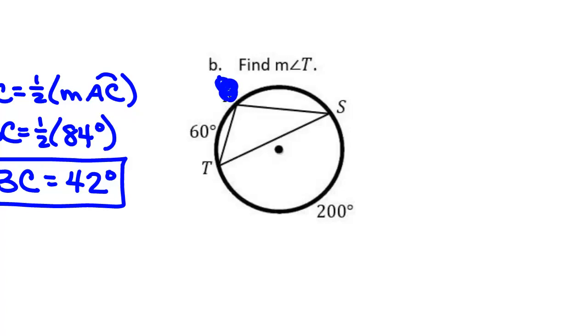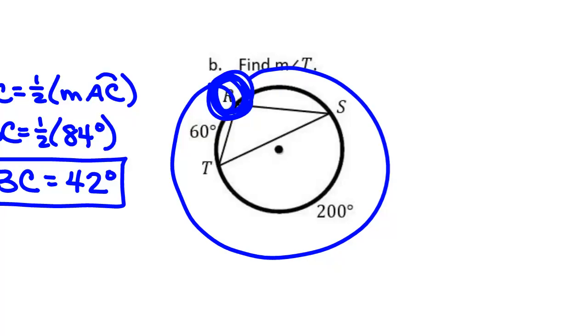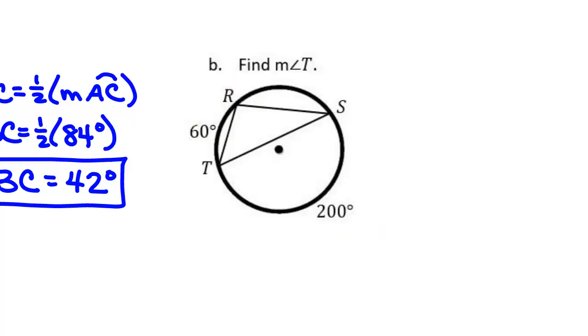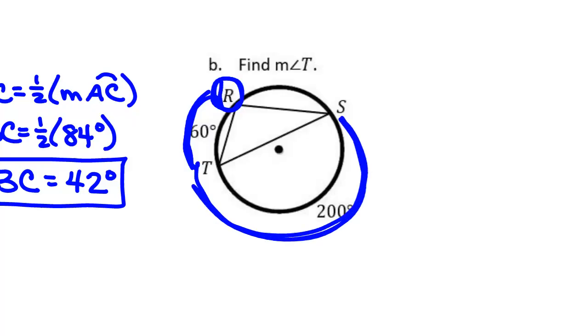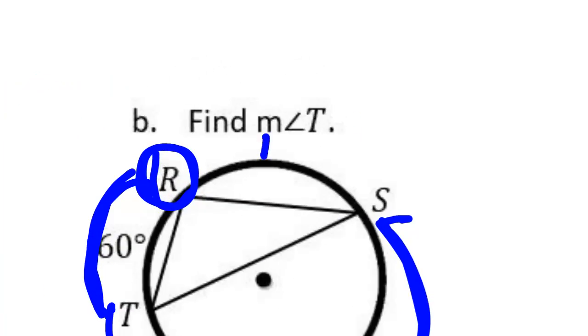Question. If I start at a spot on a circle, like say I start here at R, and I go all the way around the circle, how many degrees is that? 360. Well, if I start right here and I go past this first arc, that's 60 degrees, right? Which leaves me with how many? 300, right? Because it's 360 all the way around. Well, then I go past this arc and it says it's 200 degrees. So how much do I have left? 100. So this arc over here must be 100 degrees because it's 360 all the way around.